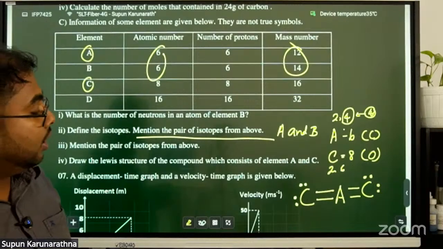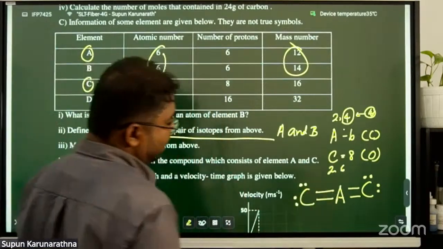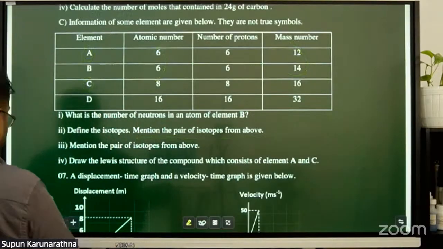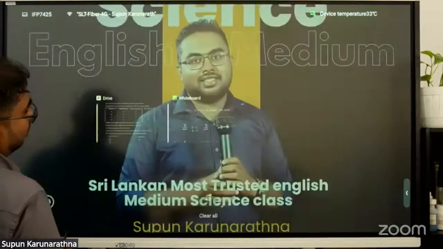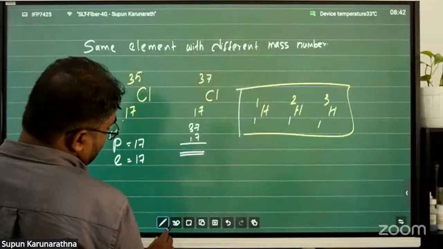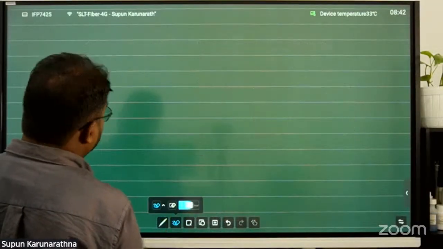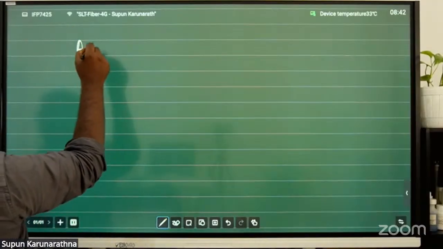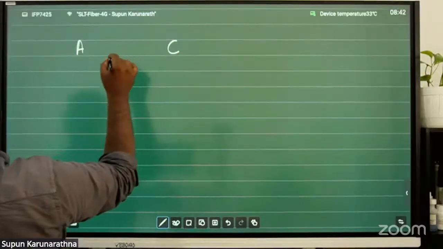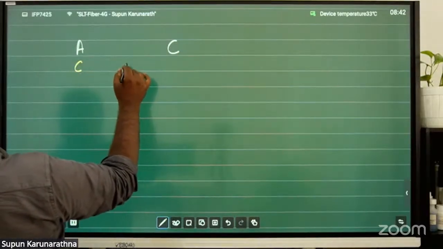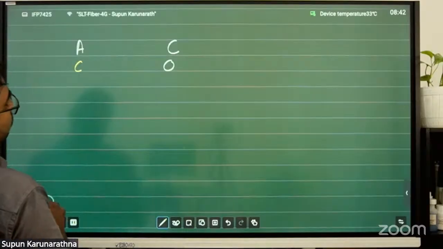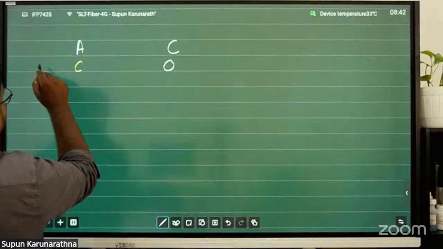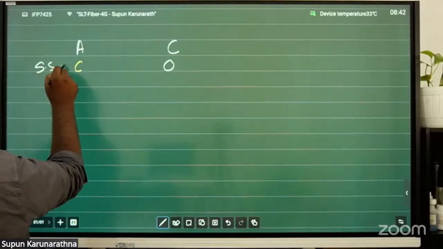Maybe here should be the Lewis structure. Make a Lewis structure, then make a pattern over again. We know that A is carbon and C is oxygen. They ask us to draw the Lewis structure of CO2. Draw it using standard symbols.